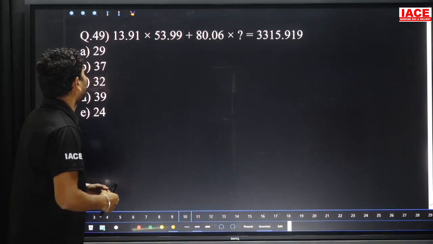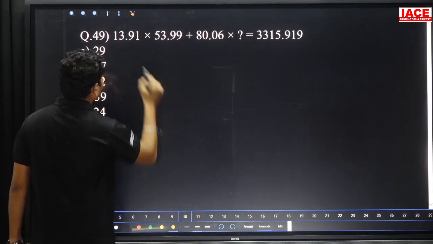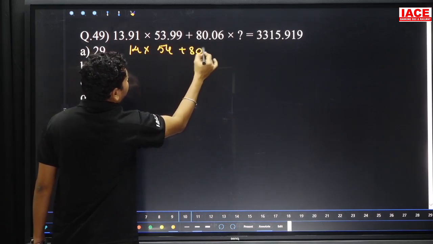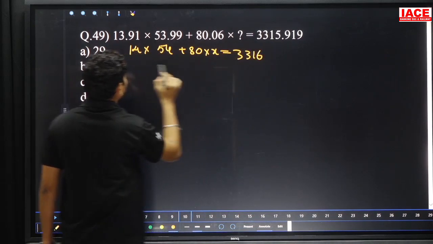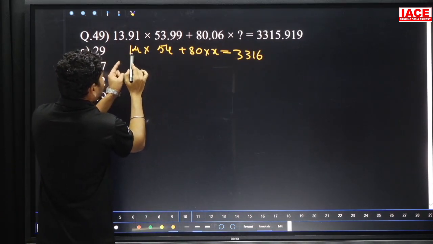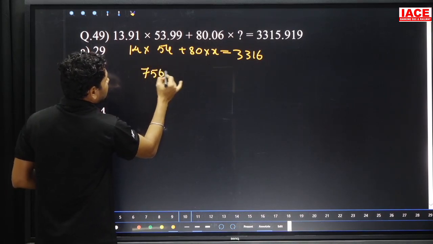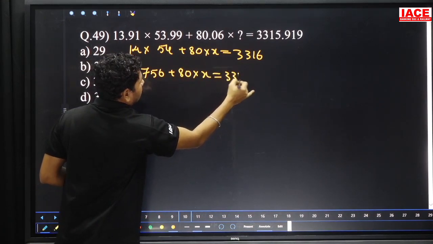Question number 49. 13.91 we can write 14 into 54 plus 80 into x which is equal to 3316. 14 into 54. Here we can write 14 4s is 56, 14 5s is 700, 756 plus 80x equals 3316.